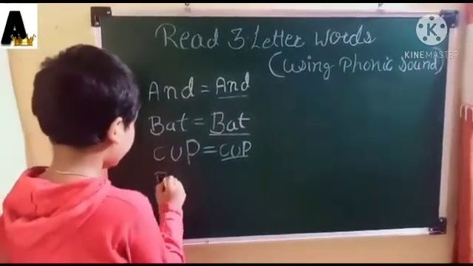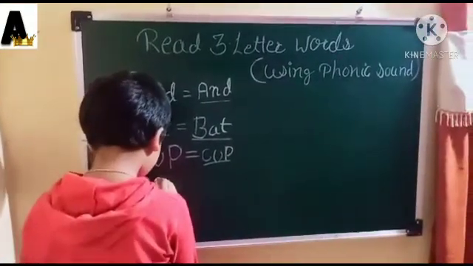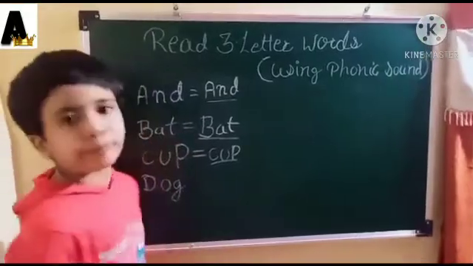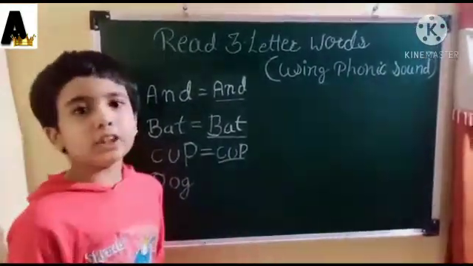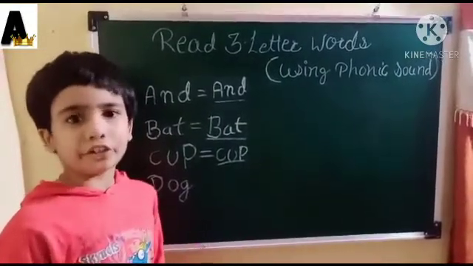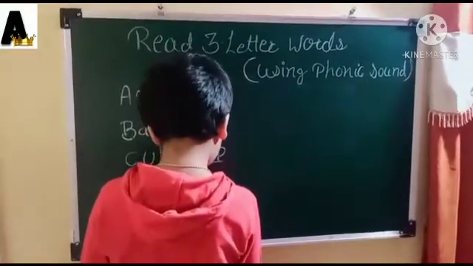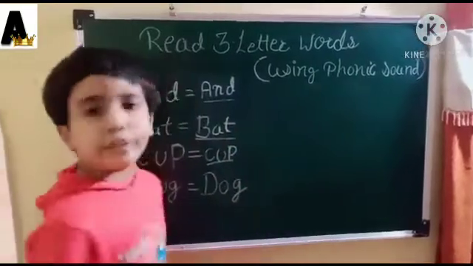Next, D, O, G. Sound of D is D. Sound of O is O. Sound of G is G. Join the letters and read the word: D, O, G. Dog.